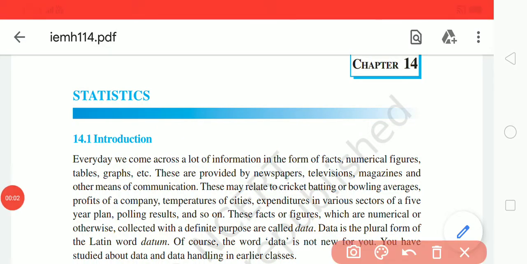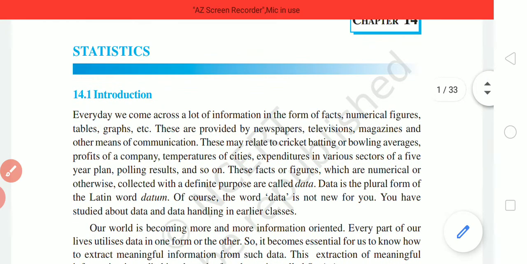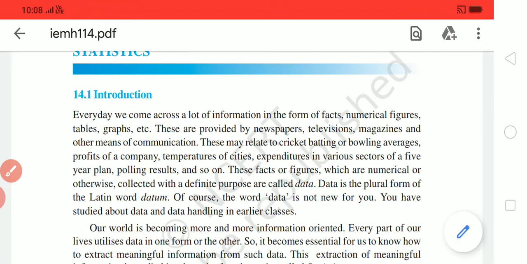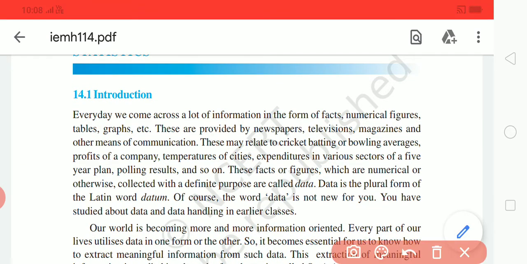Hello everyone. Today we are going to start chapter number 14, that is statistics, and you have studied a lot of statistics from class 6 onwards. So today we are starting the chapter, and you know what is data? You know that data is the collection of items, right? It can be raw data or organized data.